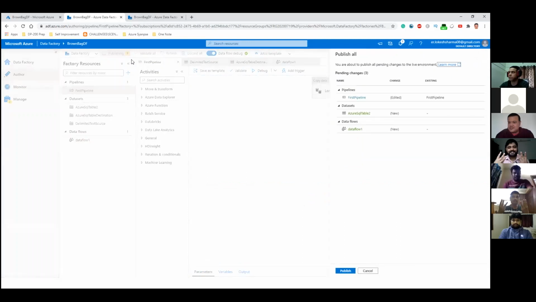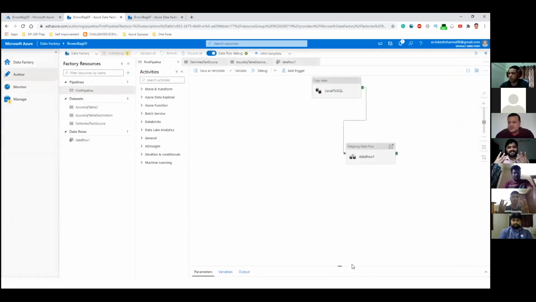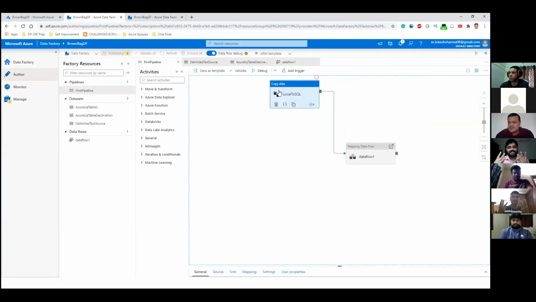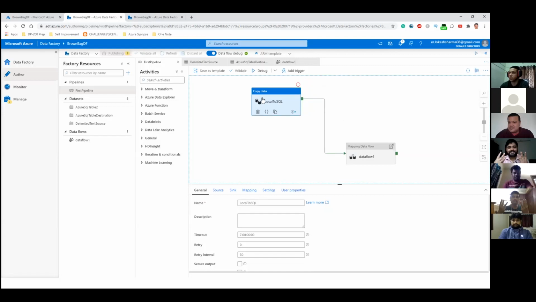So let's try to publish it. So you can see that the pipeline, now we have made changes to the pipeline. It's coming in blue color, and we have created one data flow and one data set that's coming in green color. So let's try to publish this. Now, if you run this pipeline as part of copy data, you would expect the count to double up. So since we had 10 rows, 10 more rows will be inserted.